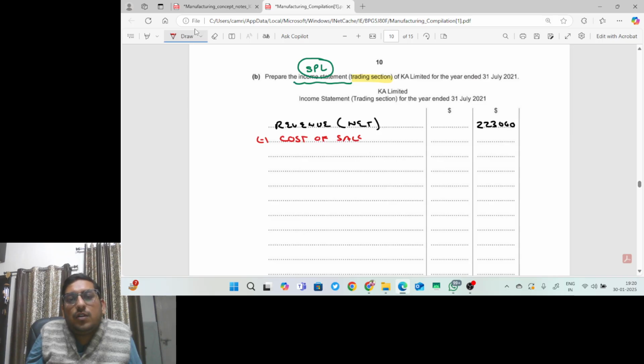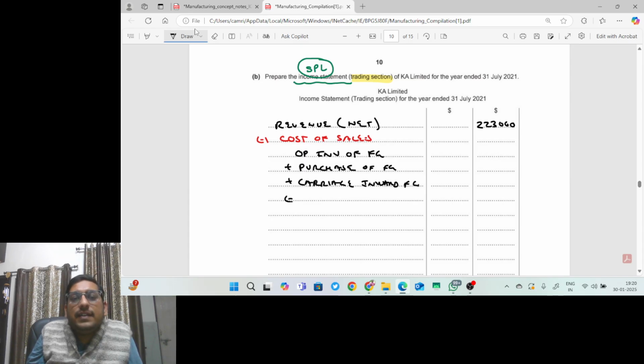And we know the formula of cost of sales: opening inventory of finished goods, because raw material and WIP have already been accounted in the manufacturing account. So opening inventory of finished goods plus purchase of finished goods net, which means purchase minus purchase return, plus carriage inward on finished goods, minus closing inventory of finished goods.